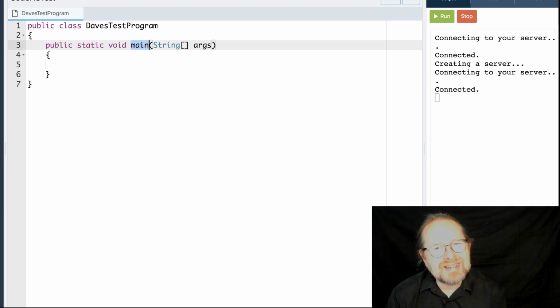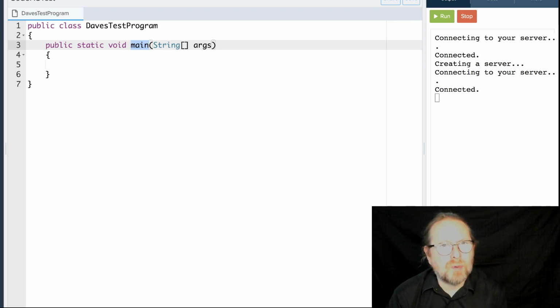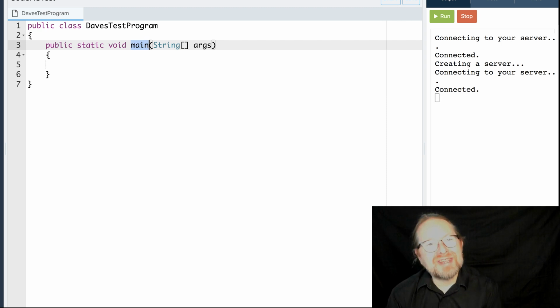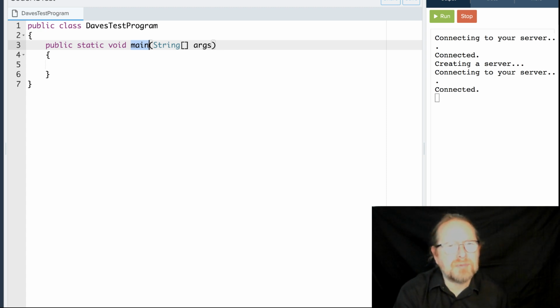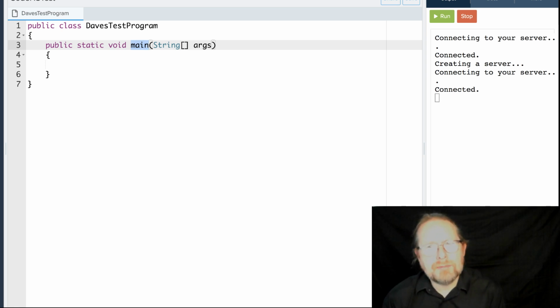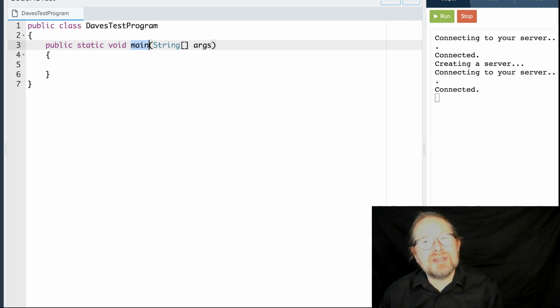If you didn't cover object-oriented programming in your intro computer science course, this won't make any sense to you at all. Near the end of the Python course, if you took Python with me last semester, we learned about classes and objects and methods, and just got a little taste of object-oriented programming in Python. All the programming in Java is object-oriented, and so in order to start a program in Java, you have to start with these definitions of a class and a method in Java.